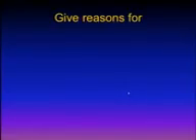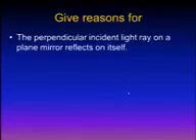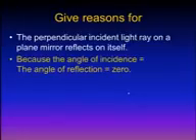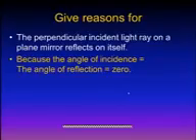We have an important question here. Give reasons for the perpendicular incident light ray on a plane mirror reflects on itself. Because the angle of incidence is equal to the angle of reflection, which equals 0. We have a drawing that explains this question. If we have a plane mirror and the incident light ray is falling perpendicular on the plane mirror, it will reflect on itself with an angle equal to 0.